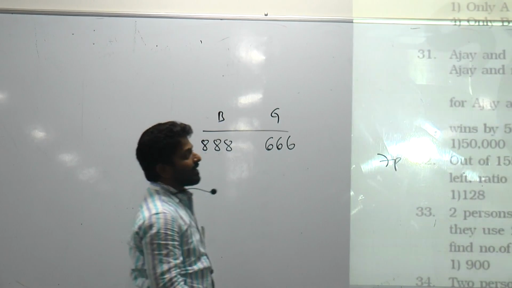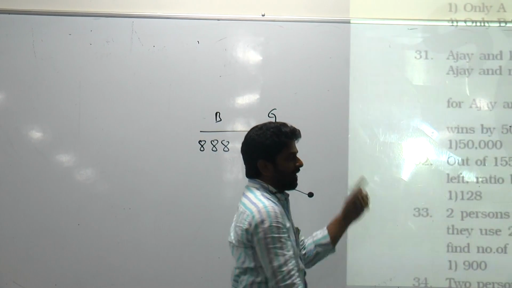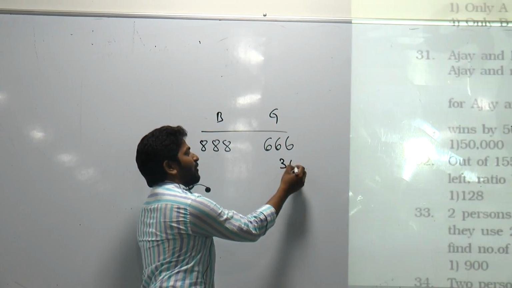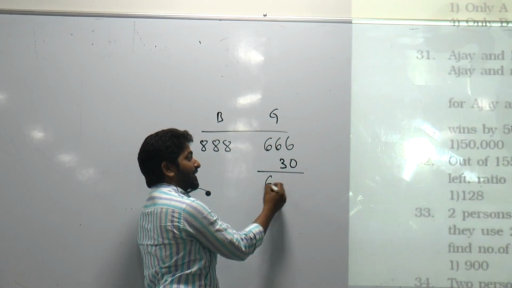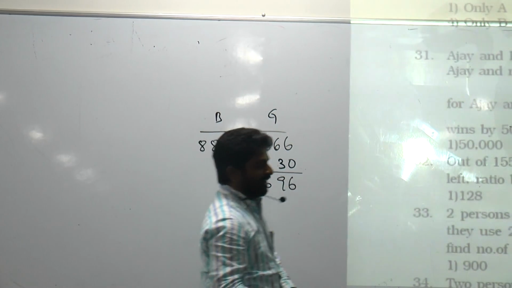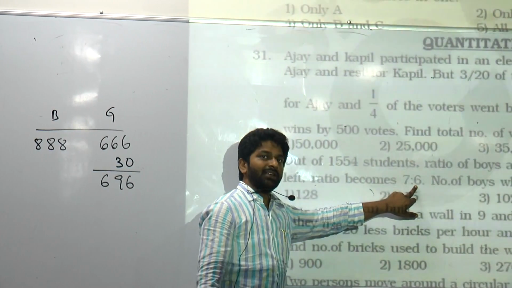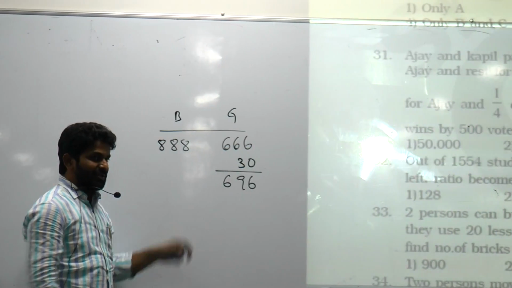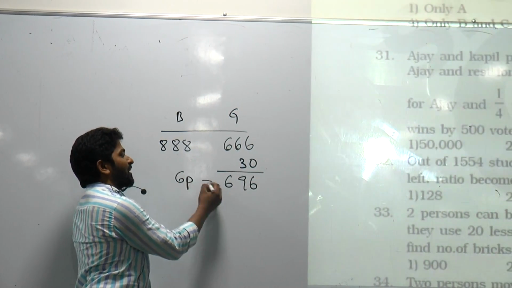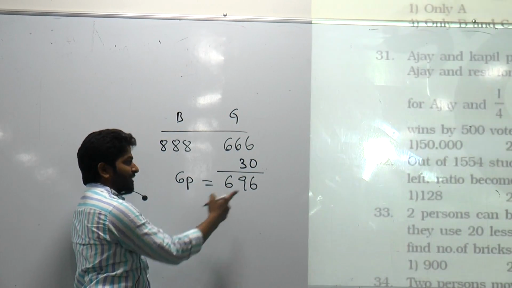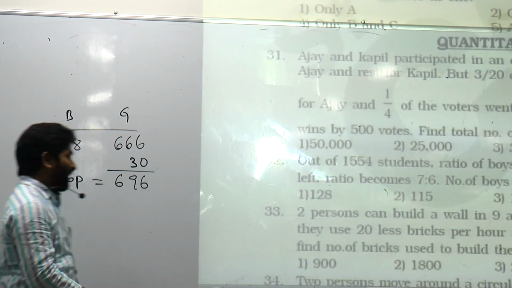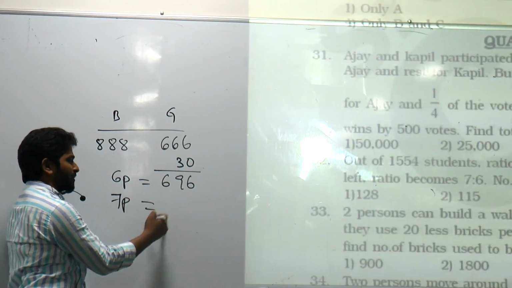Okay? And next, what happened? 30 girls joined here and a few boys left. 30 girls joined here. Total we have how many girls now? 696. And in terms of number of parts, girls are 6 parts. Now the total number of girls we have is 696, which is equal to 6 parts. If 6 parts is this much, what is the number of boys in the final ratio, 7 parts? Let me calculate 7 parts here.